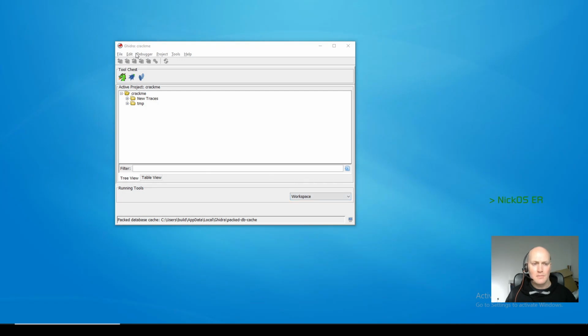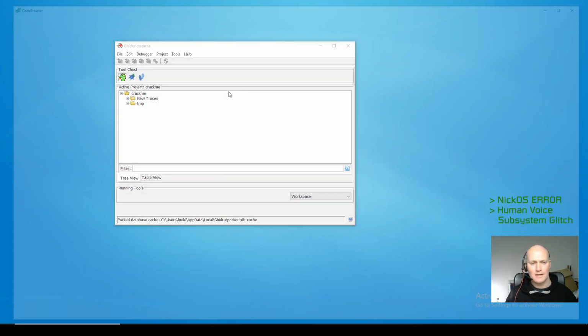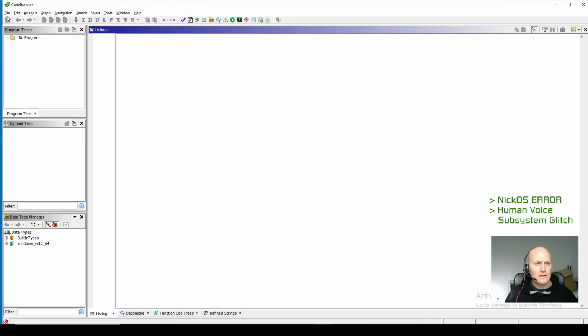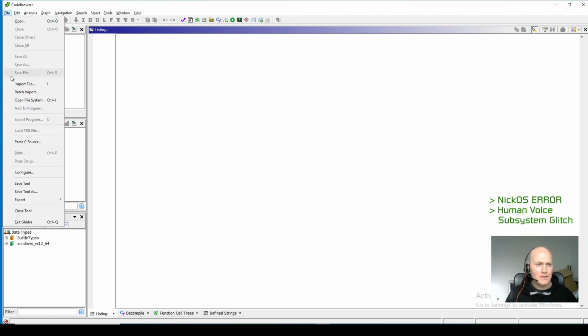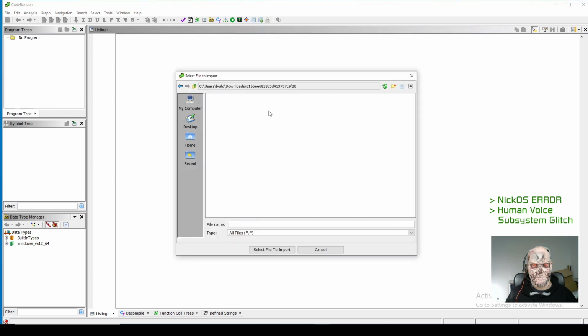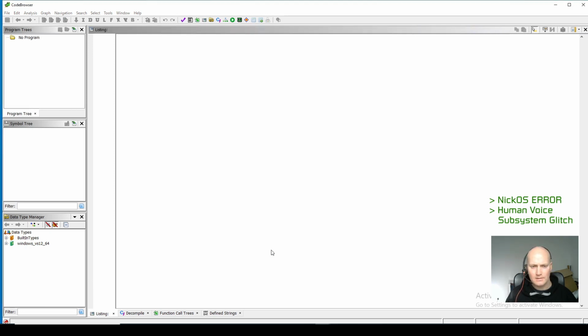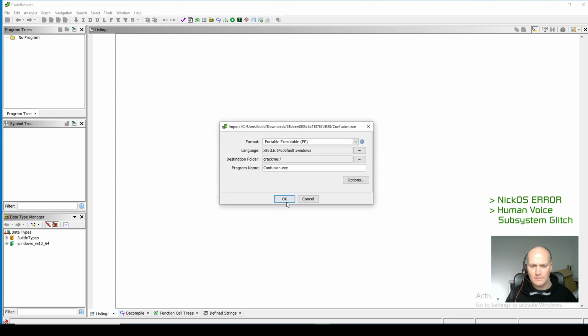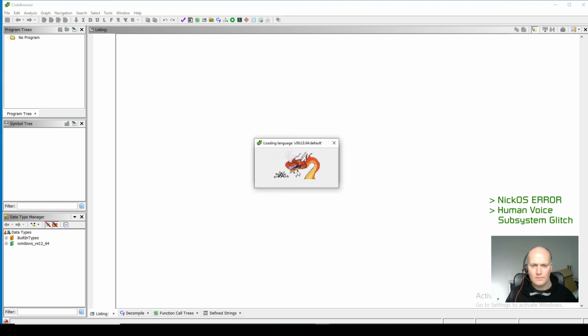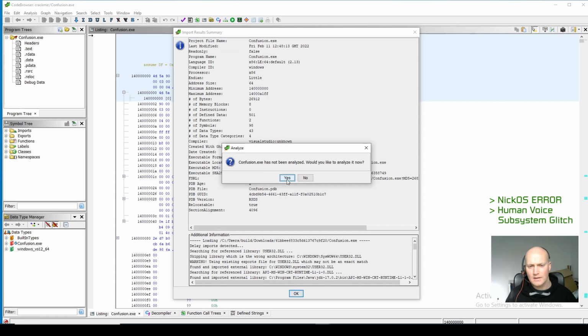Right, let's get this binary open in Ghidra, see if we can figure out how it works, see if we can crack it. So, just as before, we import the binary. This one, confusion.exe. Okay, let's analyze it.